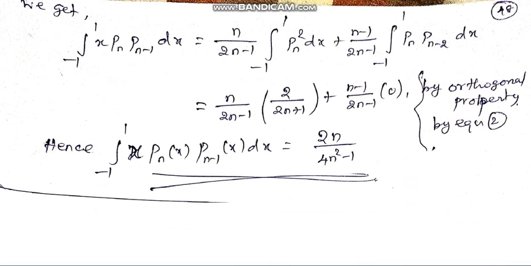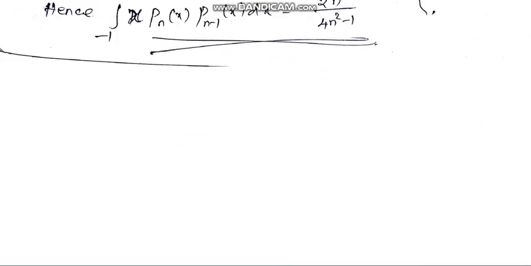Here m is n minus 2, so m is not equal to n, and by the orthogonality property it becomes 0. The second term becomes 0, and the first term after simplifying gives 2n by 4n squared minus 1. Okay, so now we proved it.